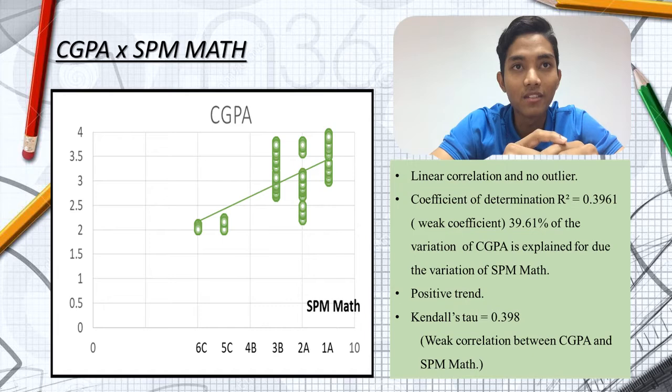First of all, relationship between CGPA and Math. The scatter plot for these two variables shows linear correlation and there is no outlier. Besides that, the scatter plot shows a positive trend since it has positive slope. We can also see that the CGPA and SPM Math have weak correlation between each other.